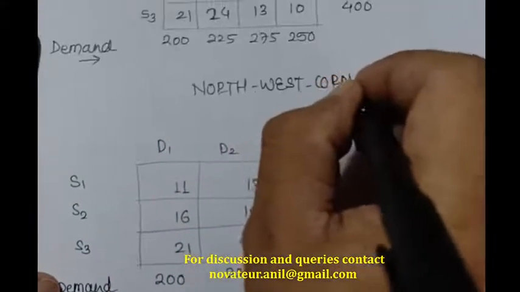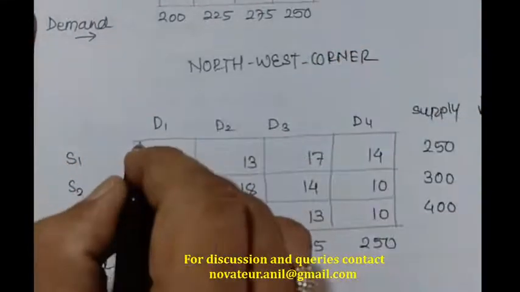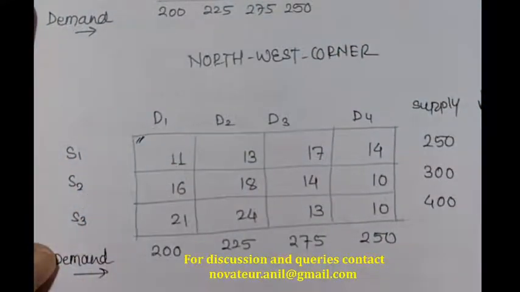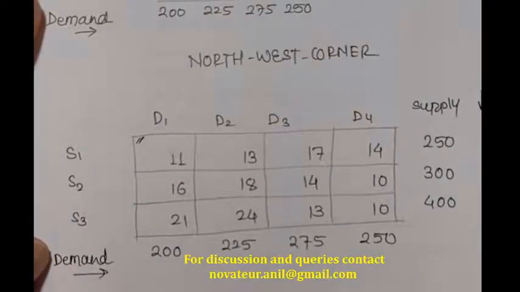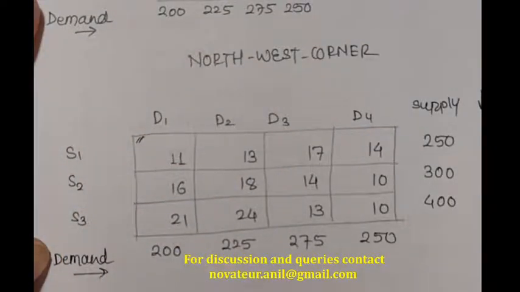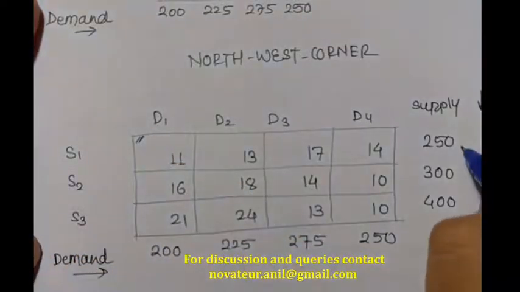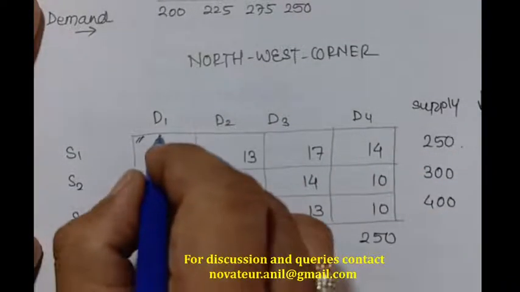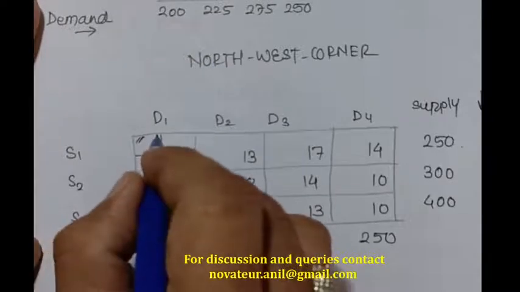Now for this particular thing, row 1 and column 1 is nothing but your northwest corner. So this is my northwest corner. I have to check the adjacent supply and demand values. The demand value is 200 and the supply value is 250. So I have to assign, and that assignment has to be done in this format.